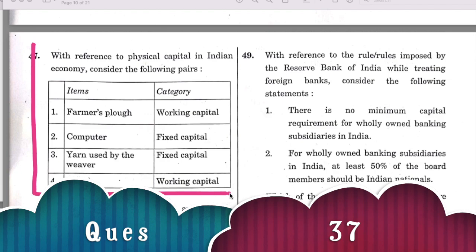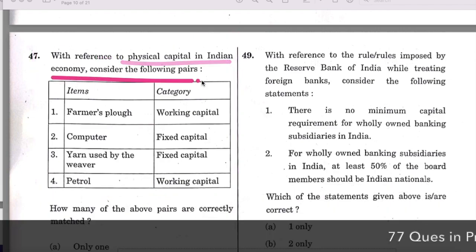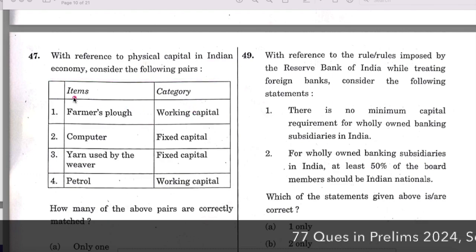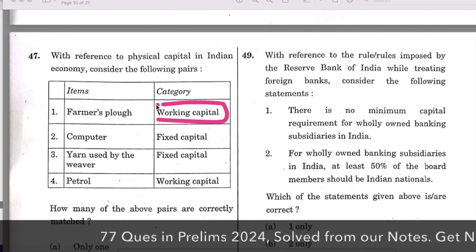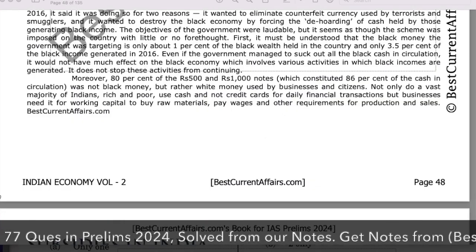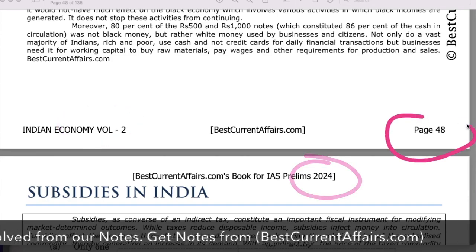Next question, with reference to the physical capital in Indian economy, consider the following pairs. Items are there, and category working and fixed capital is there. Now first understand the definition of working capital. Now see, this is our Indian economy booklet, volume 2 for IS Prelims 2024, on page number 48.